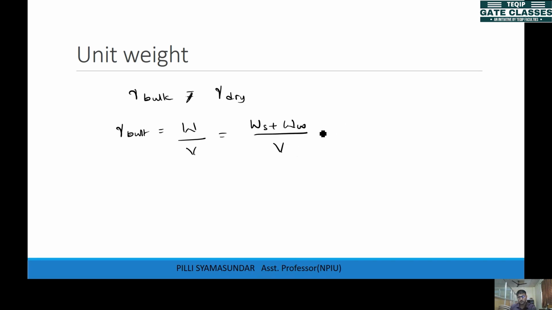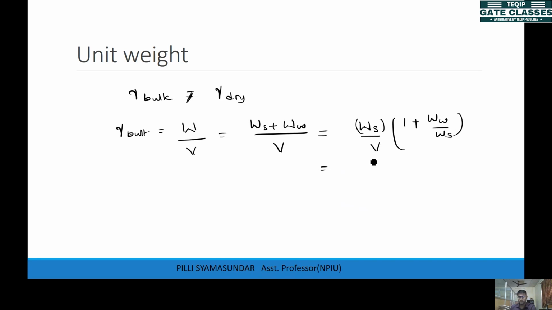If you separate this out, I'll take the weight of solids common, then I'll be left with 1 plus weight of water by weight of solids, and weight of solids by V. So this weight of solids by volume is the dry unit weight only.